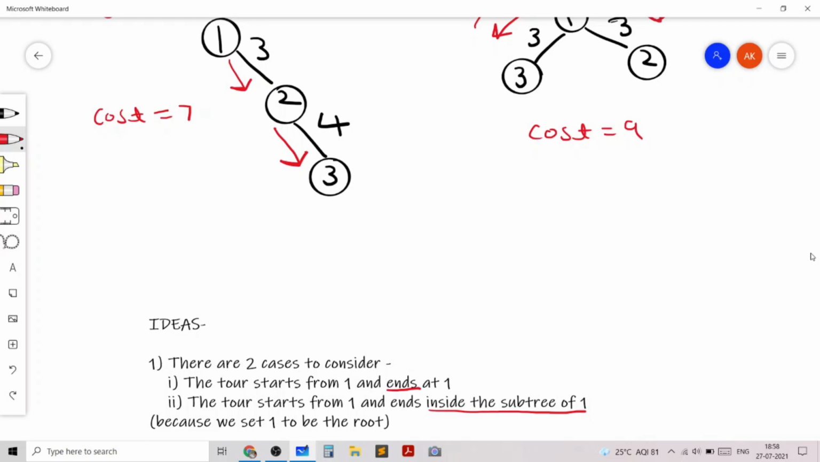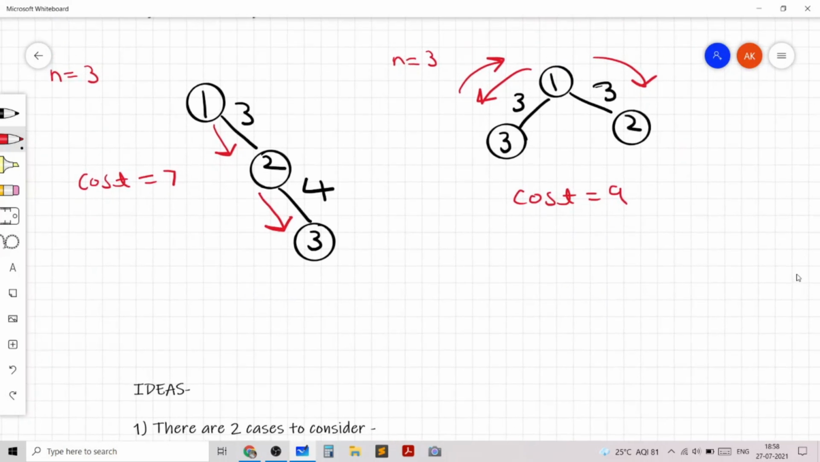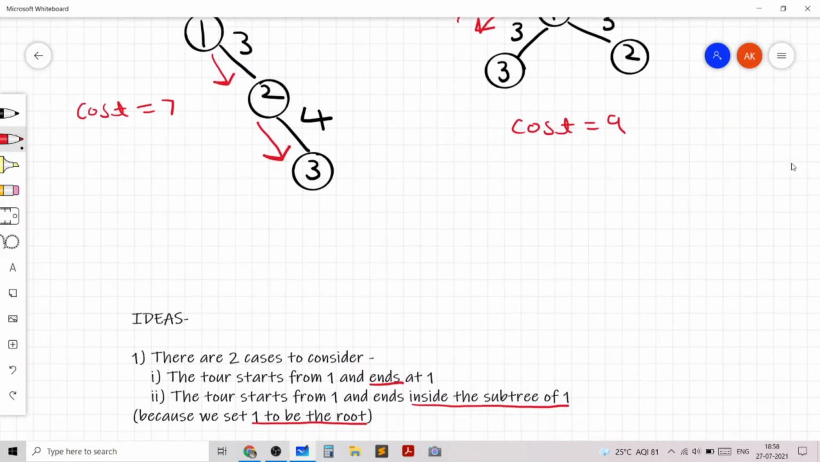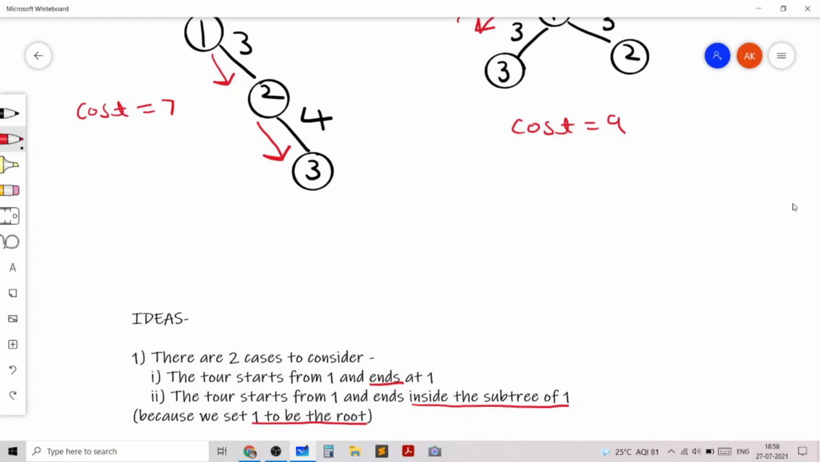The way to understand why these are the only 2 cases is because we set 1 to be the root, and hence we know that a path should either end inside the subtree of the root or it should end at the root. And as we could see in both the sample test cases, we actually ended inside the subtree of the root. But in general, these are the 2 cases to consider.